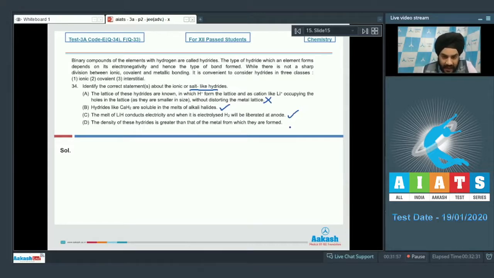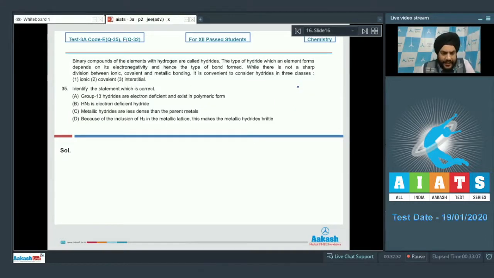If we talk about option D now, the density of these hydrides is greater than that of the metal from which they are formed. So this is a correct statement, students. For salt-like hydrides, H- occupies the interstitial sites without distorting the lattice, due to which the mass inside the lattice increases and as a result the density also increases. So for question number 34, we have to mark the correct answer as option B, C and D. Let us look at the next question now.